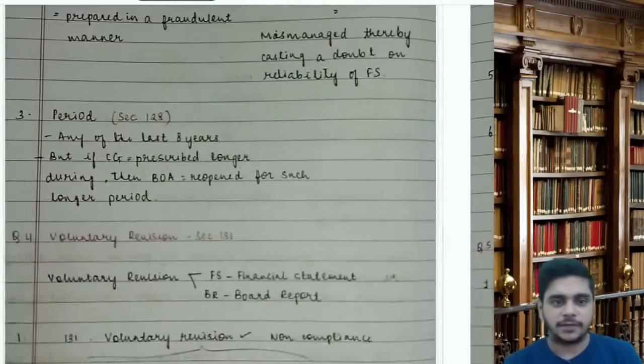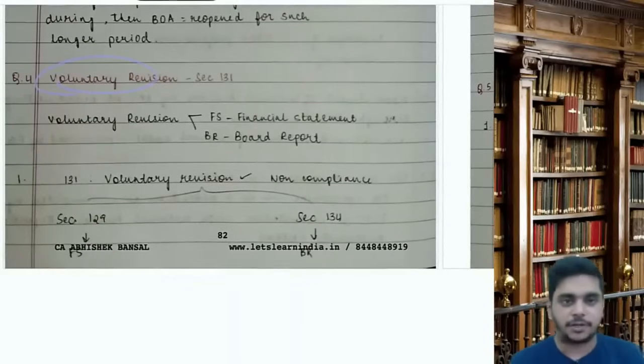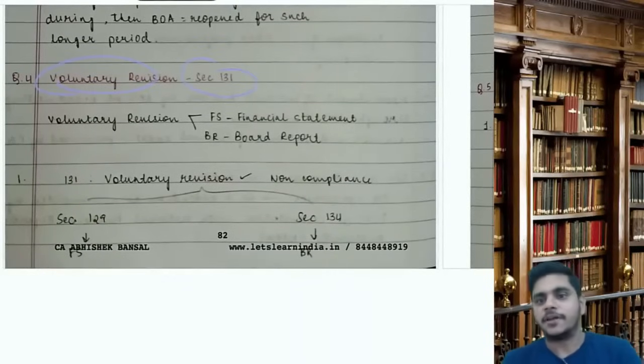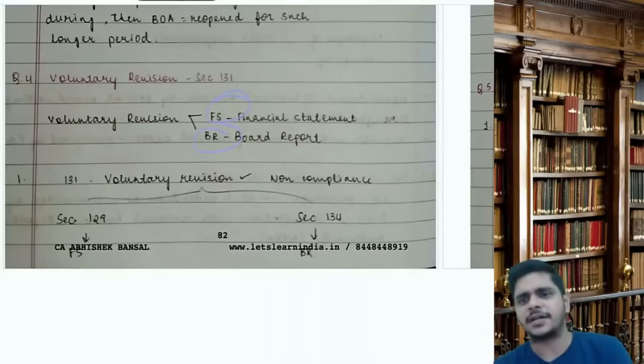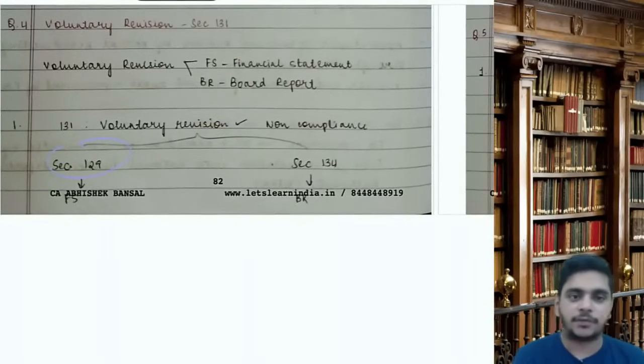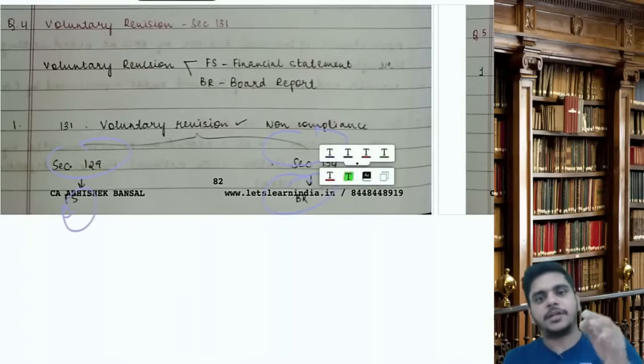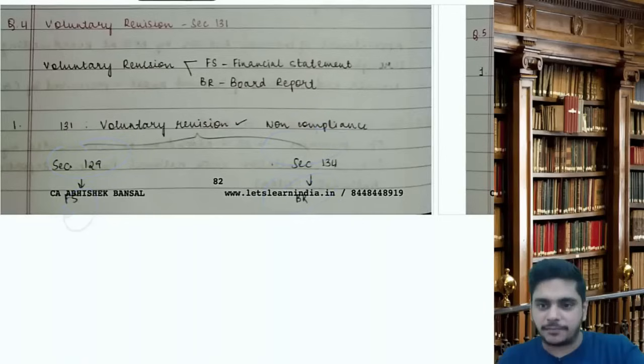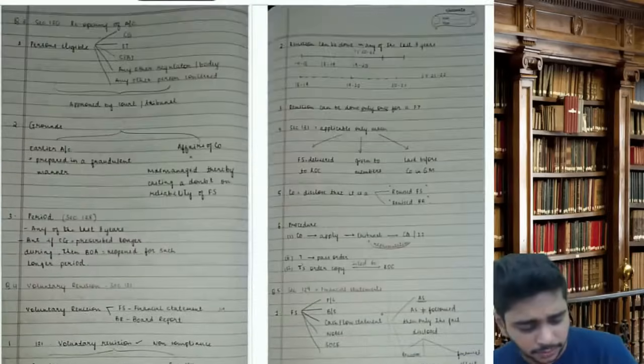So what is 131? It is called voluntary revision. Voluntary revision is in section 131. If company wants to revise the accounts, voluntary revision can be done on 2 things. One is FS, other one is board report. Voluntary revision can be done by the company itself, only if there is a non-compliance of section 129, that is financial statement, or section 134, that is board report.